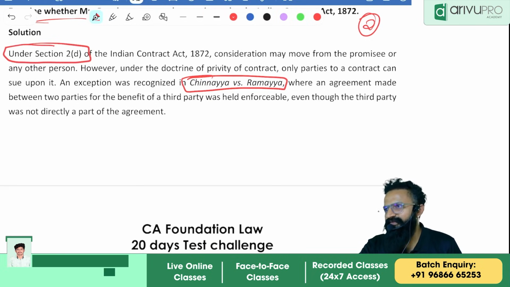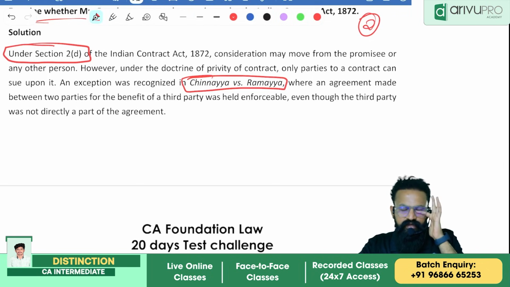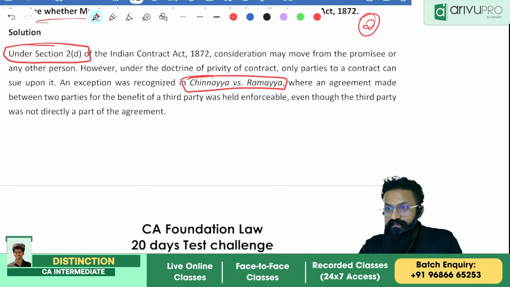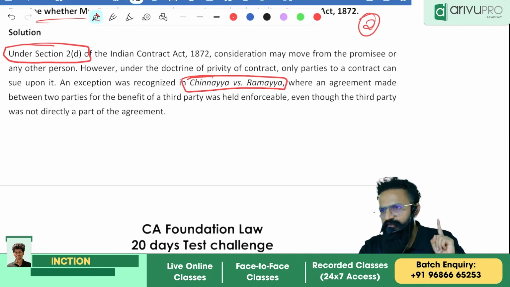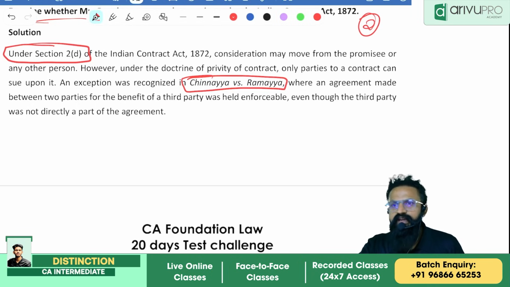They are not clearly giving you a notification. You're not expected to write section numbers and case law, and they are not going to deduct marks. But when we are practicing, let us try to practice with section numbers and with this one only.